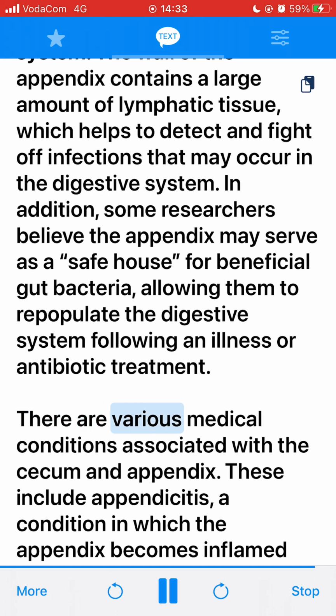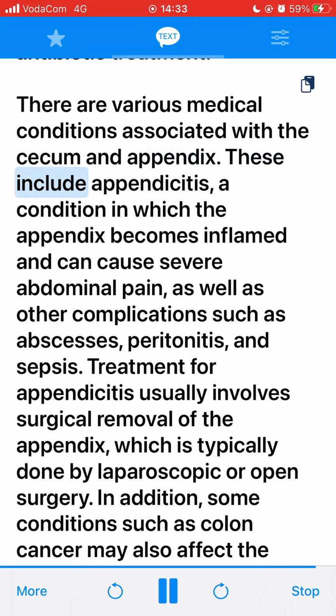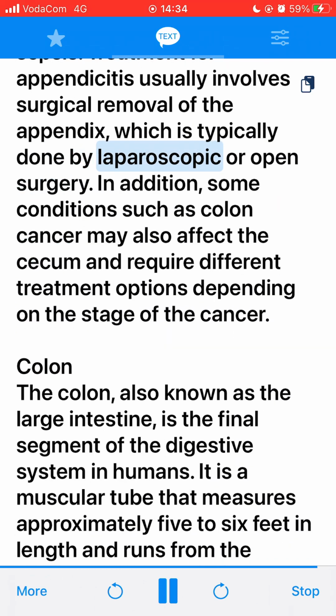There are various medical conditions associated with the cecum and appendix. These include appendicitis, a condition in which the appendix becomes inflamed and can cause severe abdominal pain, as well as other complications such as abscesses, peritonitis, and sepsis. Treatment for appendicitis usually involves surgical removal of the appendix, which is typically done by laparoscopic or open surgery. In addition, some conditions such as colon cancer may also affect the cecum and require different treatment options depending on the stage of the cancer.